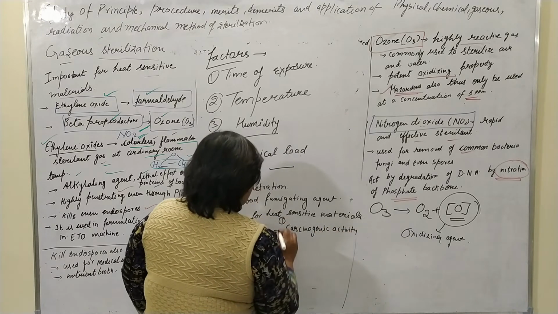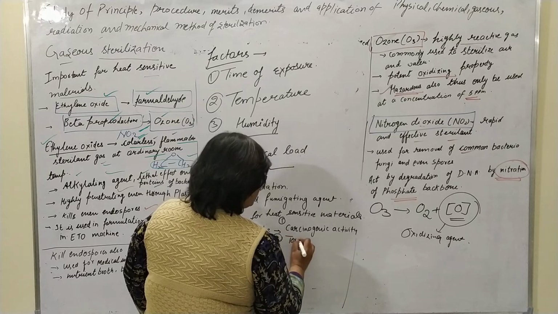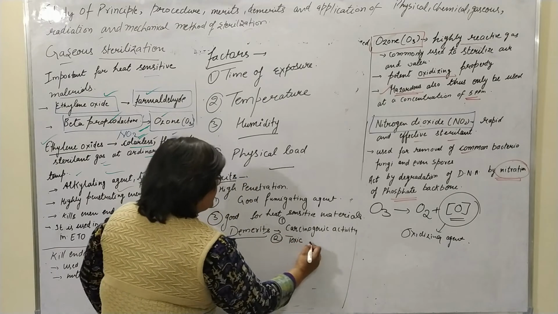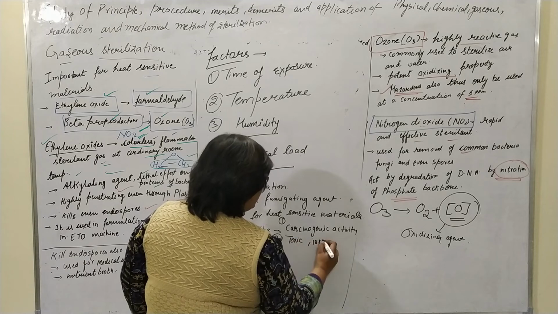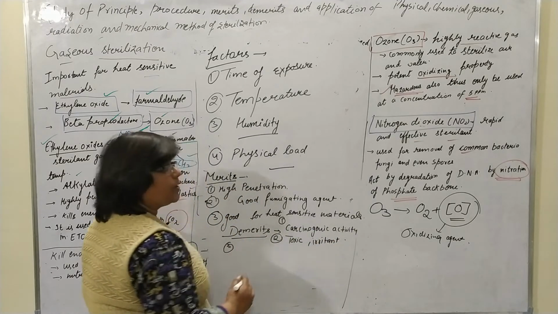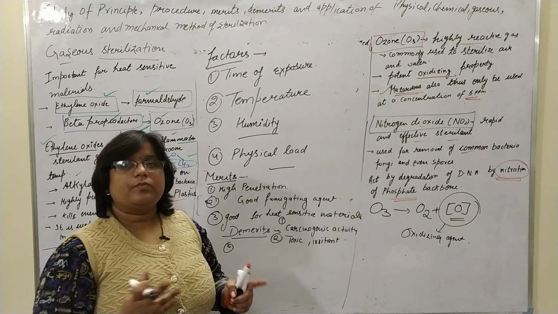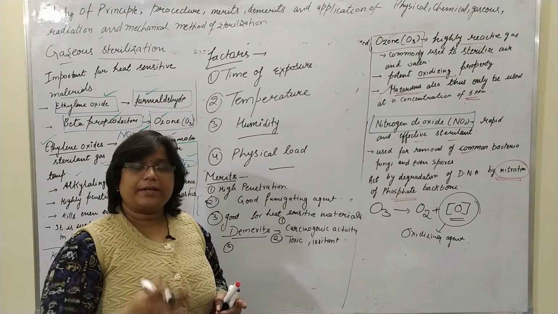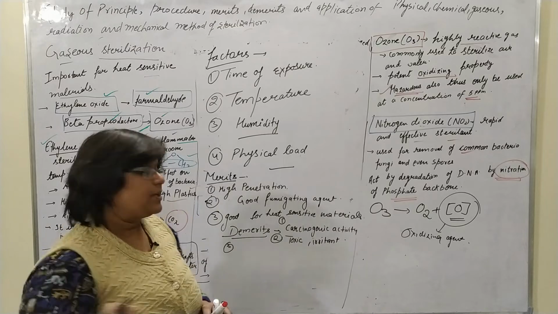Second, some are toxic gases also. Some are irritants, and for some the working conditions required are too demanding.